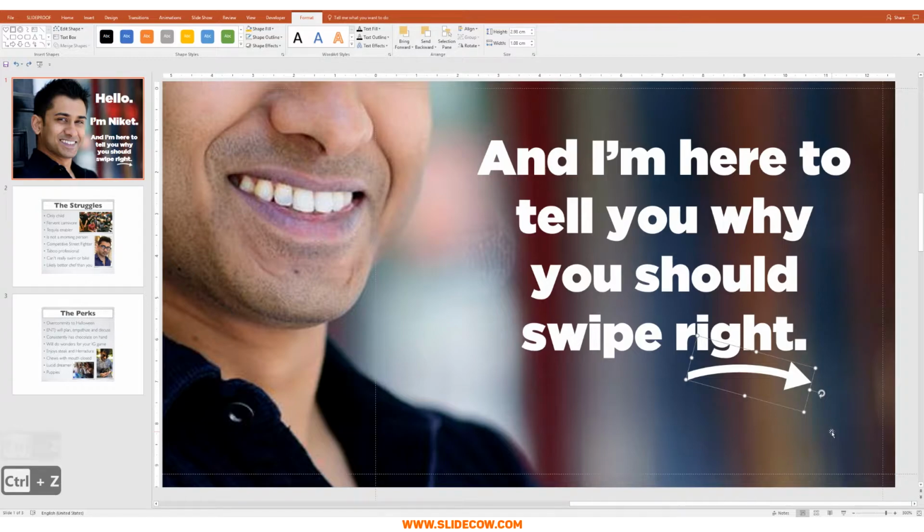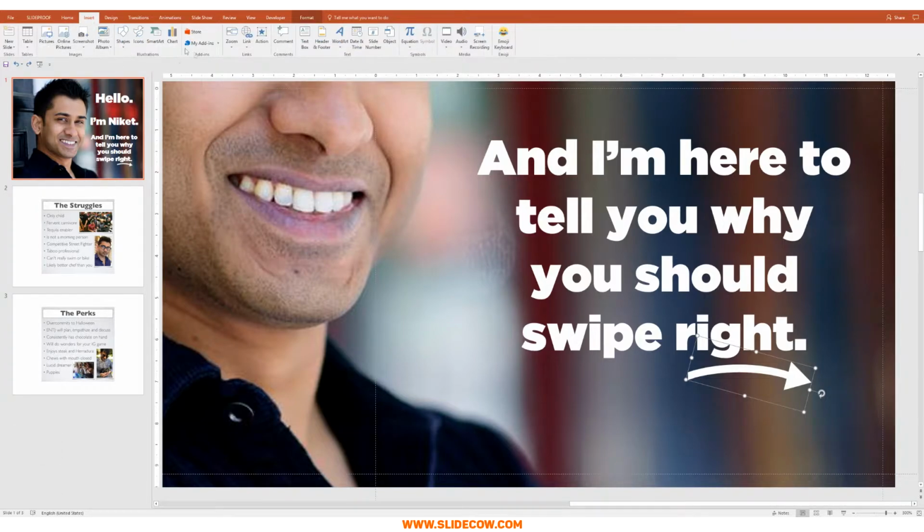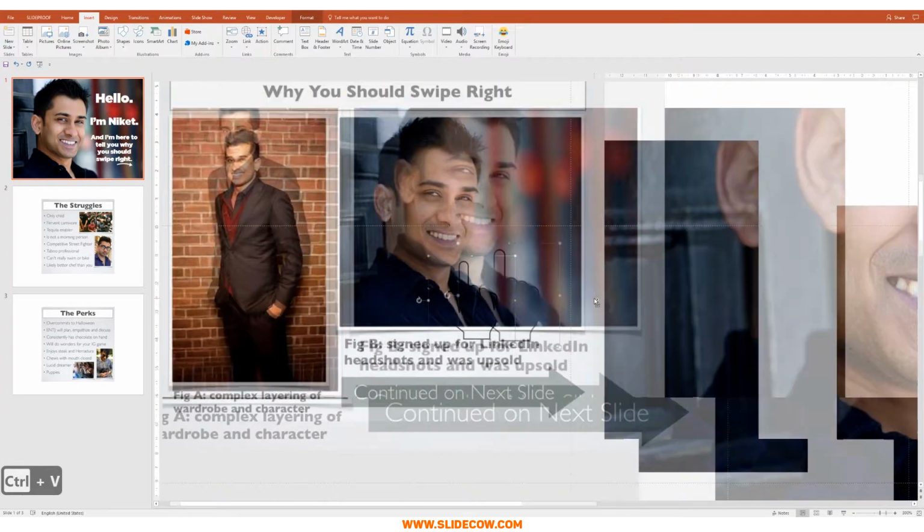Now I understand not a lot of you have the insert icons button, as you can see over here in your PowerPoint software. I also understand not a lot of you know how to bring in icons that are fully customizable and fully editable, where you can play around with the outlines and the colors in your PowerPoint slides. Don't worry, Saika has you covered there. Just click on the info button where we have a post showing exactly how to bring in any icon you'd like into your PowerPoint slides. There's also a link in the description below. But just to save time, I'm just going to be bringing in this icon over here.